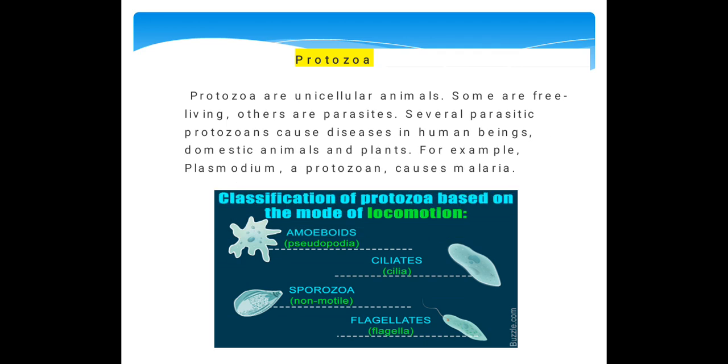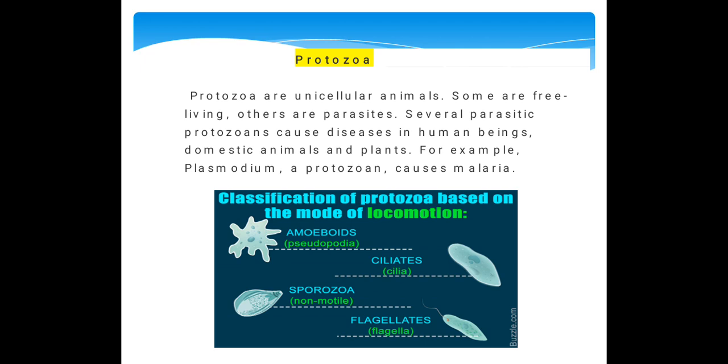Next is protozoa. These are unicellular animals. Some are free living, others are parasitic. Several parasitic protozoans cause disease in human beings, domestic animals, and plants. For example, Plasmodium, a protozoan, causes malaria, which is very common. You know about it, malaria.